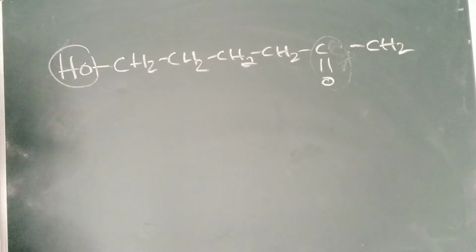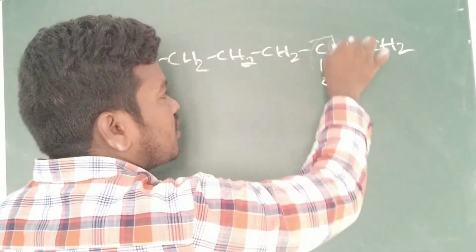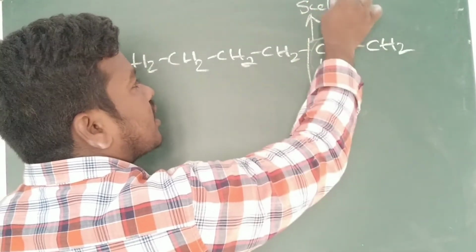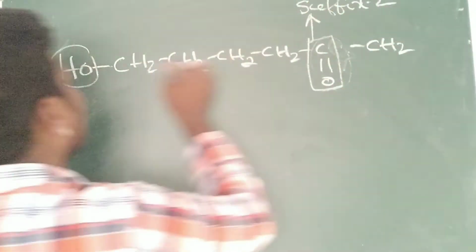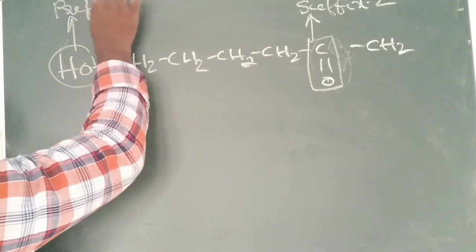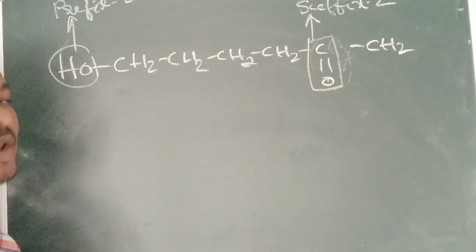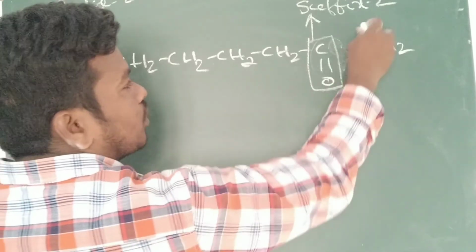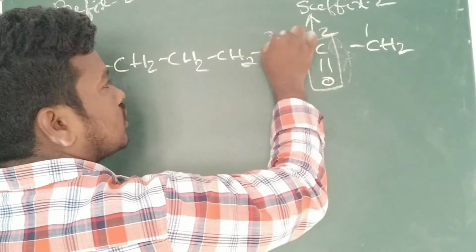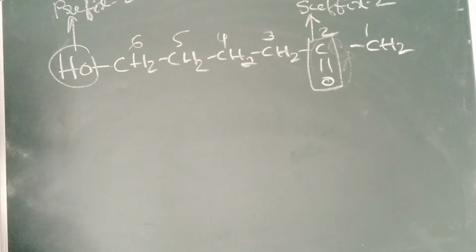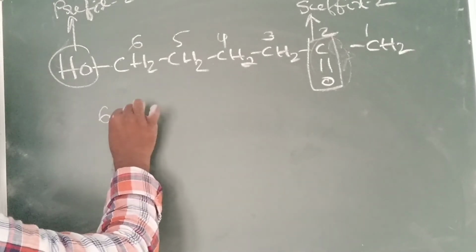By the priority order, the highest priority group behaves as the suffix, so the other changes from suffix to prefix. So how can you get the number? This should get the least number, that means 1, 2, 3, 4, 5, 6th position. Carbon 6th position. Now you can see, on the 6th position what do we have to write?